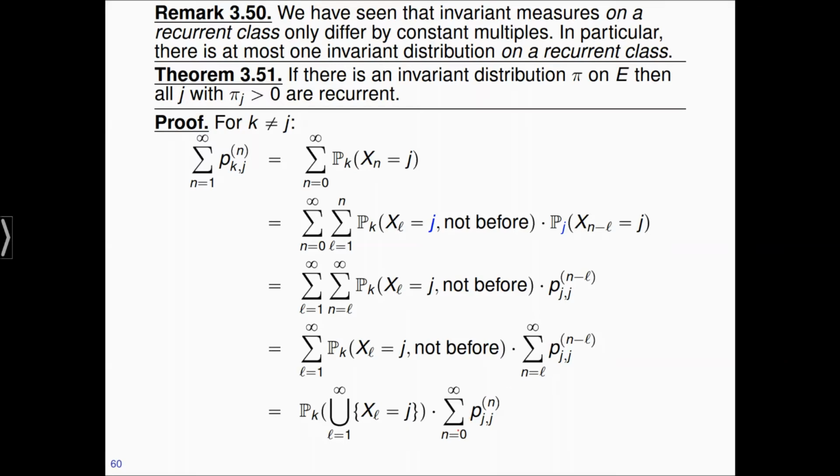And here I copied things from above after this index shift. The next step is relatively easy, so I'm just estimating this probability by 1. Okay, and I'm copying the second sum over to the next step. So this is the end of the first computation. There will be a second computation on the next page which uses this. Of course we want to show that this sum is plus infinity, and we're going to see some estimates on the next page which involve this sum, and we can replace it then by this sum at an appropriate time.